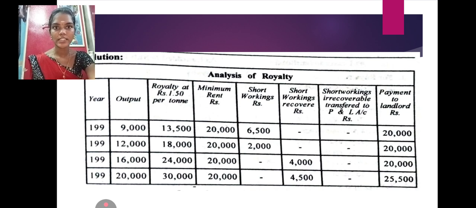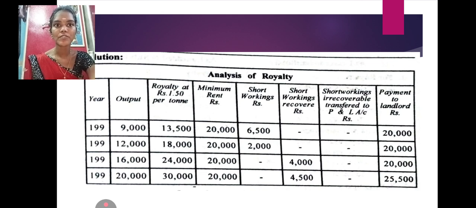First year, second year, third year and fourth year. Output values are 9,000, 12,000, 16,000 and 20,000, and royalty value is 1.50. So 9,000 into 1.50 is 13,500.